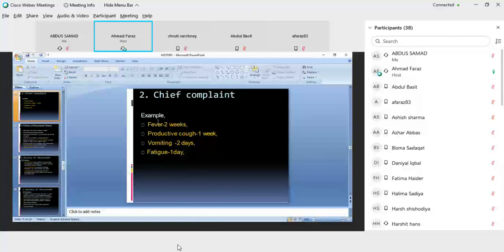First, patient was having fever for the past 2 weeks. Then patient developed cough for the last 1 week. First thing was the fever, then you have to mention the fever. Then cough for the last 1 week. Then patient developed vomiting and then fatigue for the last 1 day. These are the chief complaints.